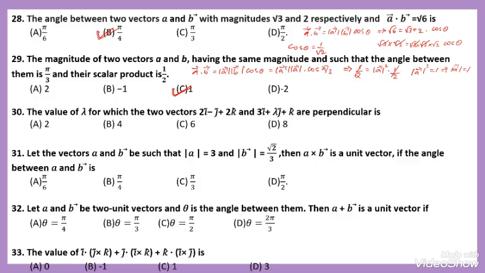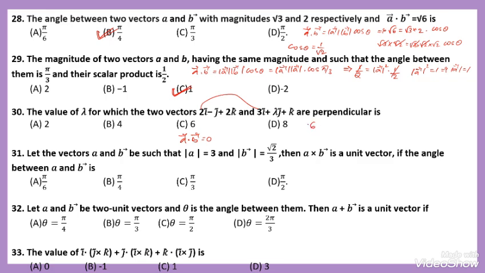Then the value of lambda for which the two vectors are perpendicular. If two vectors are perpendicular, then their scalar product becomes 0. That is, vector A dot vector B is equal to 0. Here I am taking directly the corresponding values of i into i. That is 2 3s are 6.